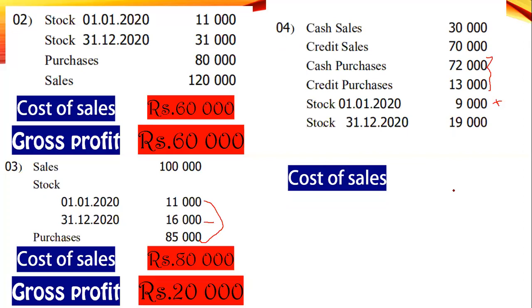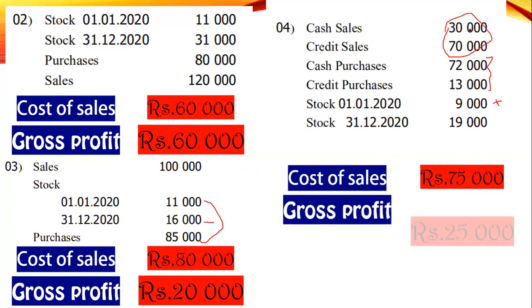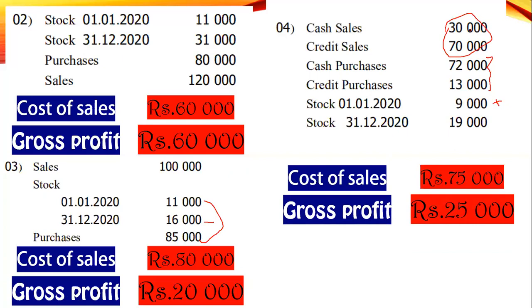So 94 minus 90, 104, 75,000 rupees. Is the cost of sales 75,000? Yes. Then sales. When you take the sales, we have to take both the sales, cash and credit, total 100,000. 100,000 sales minus 75, your gross profit becomes 25.